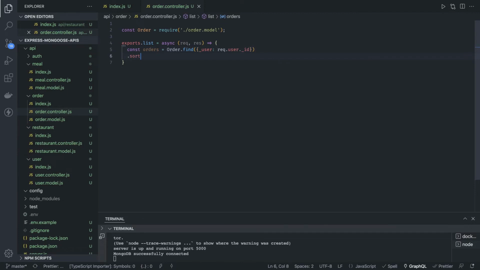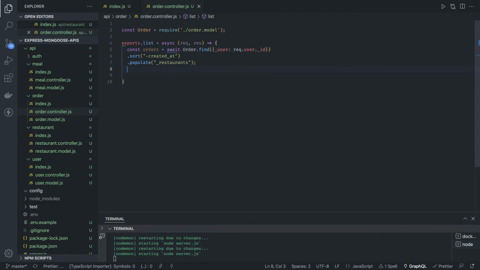You can also do some kind of sorting here, sort based on createdAt. You can also populate a couple of things, because in the orders I can populate the restaurants. And then this is async await, so I can simply use await. This is going to give me all the information.